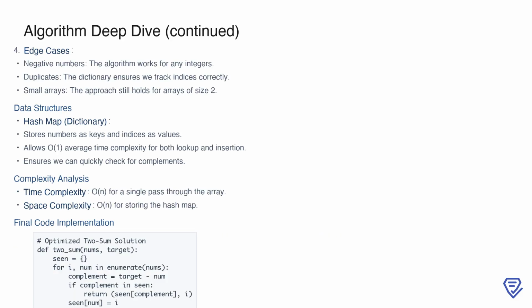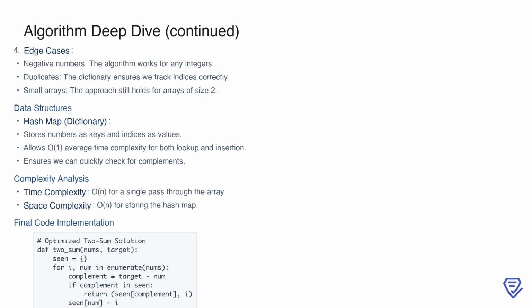This optimized solution works seamlessly for various scenarios, including arrays with negative numbers, duplicate values, or small sizes. For example, negative numbers are handled naturally because the hash map doesn't impose any restrictions on the values stored. Duplicates are also managed correctly because the hash map tracks indices, ensuring that the same element isn't used twice. Even for arrays with only 2 elements, the solution is valid since the problem guarantees exactly one solution.